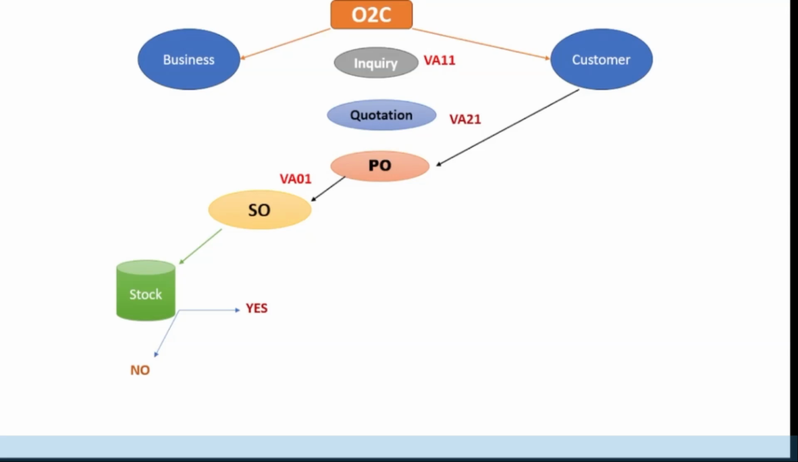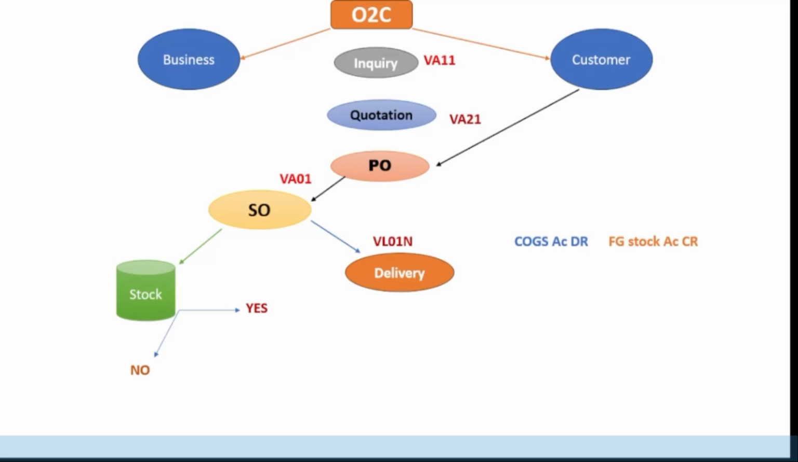So if the stock is available, then delivery will be initiated. A delivery document will be generated with transaction code VL01N, and once the delivery document is generated, there will be a financial impact. What is the impact on the stock or inventory? Inventory quantity will be reduced.